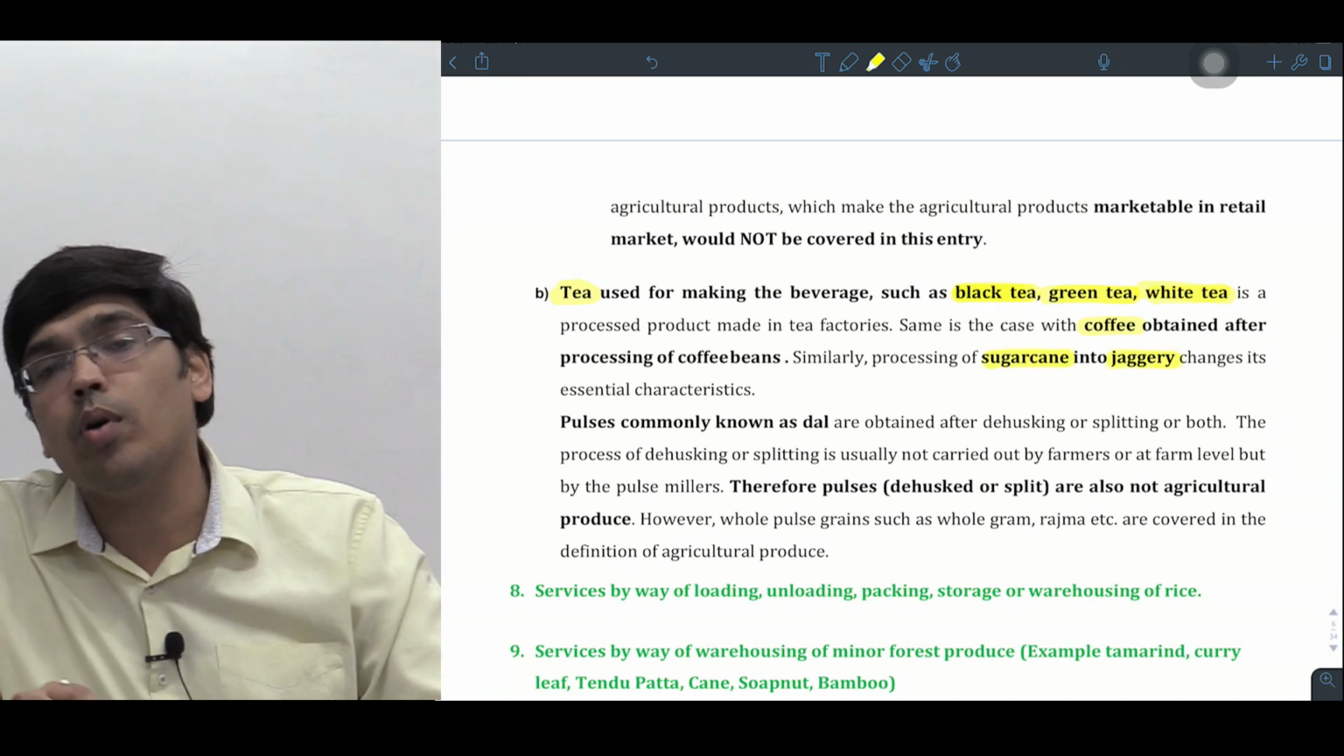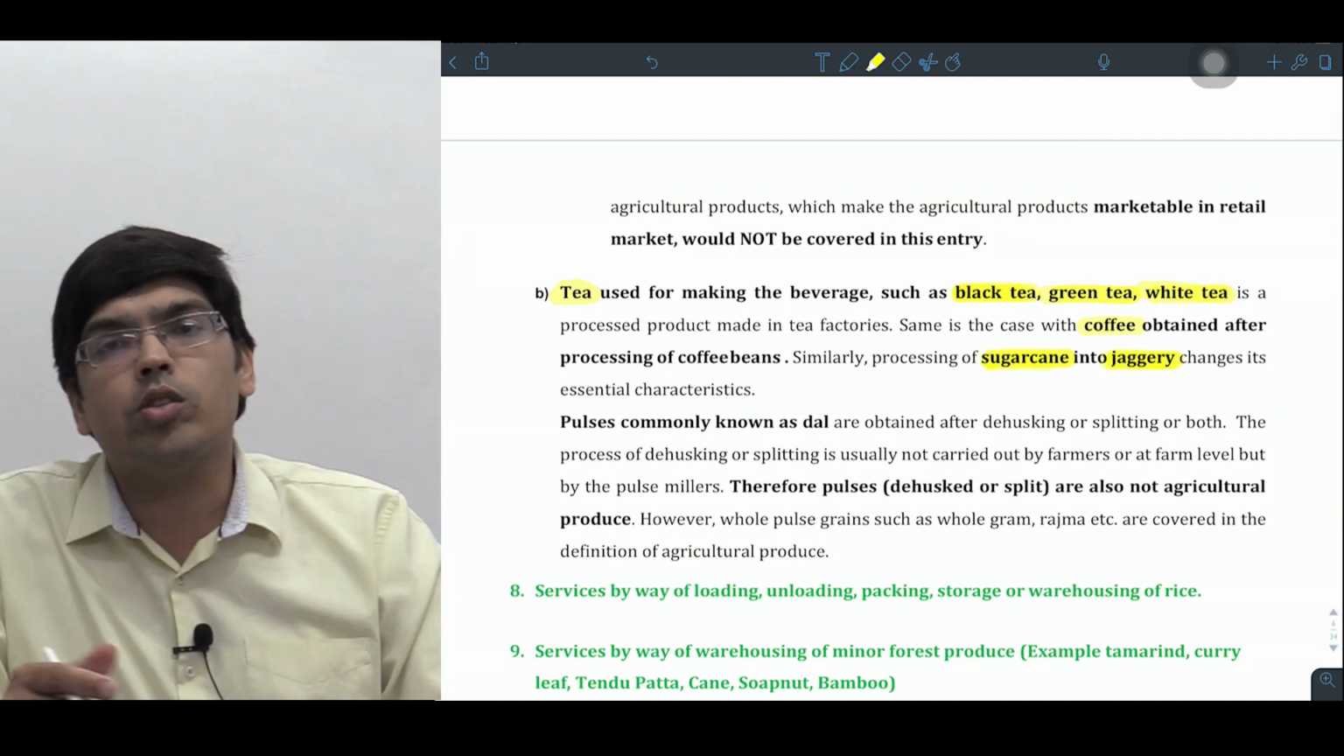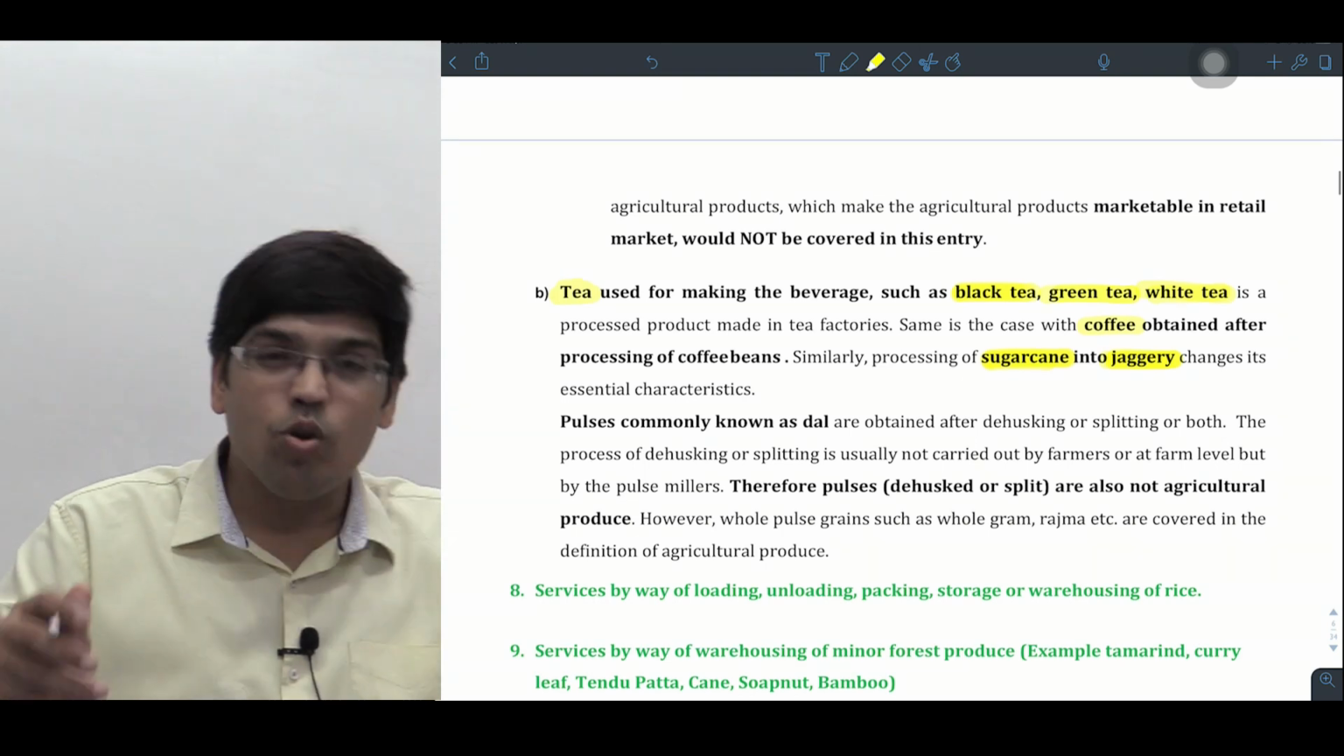Likewise, if you are converting sugarcane into what, sir? Jaggery. Jaggery, that is, bellam. So if you are converting sugarcane into jaggery, that will also become what, sir? Taxable activity.